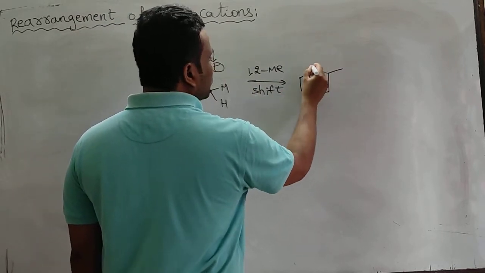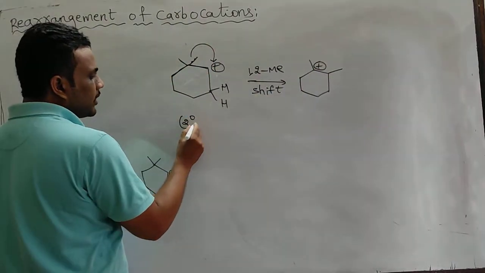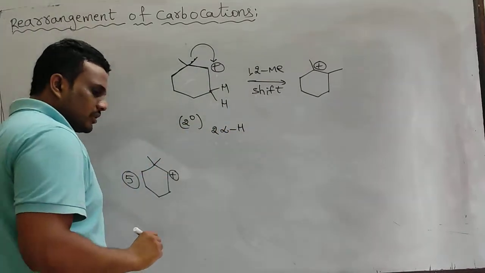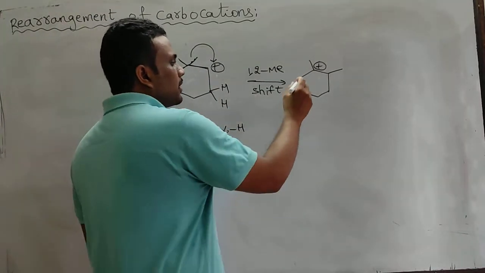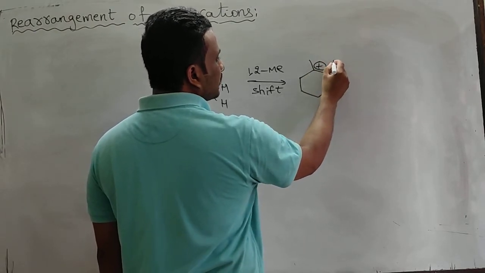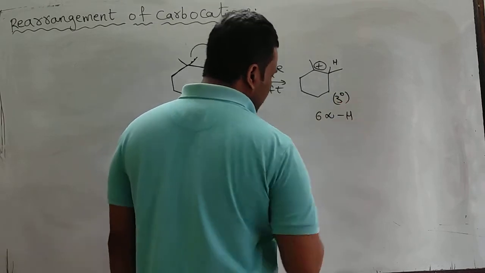When the methyl group shifts here, a positive charge will be formed here. You see, this is a secondary carbocation. This side has no alpha hydrogen, with just 2 alpha hydrogens, only 2 alpha hydrogens. But this one, you see, 3 plus 2, 5, plus 1. Here also 1 hydrogen is there. So 6 alpha hydrogens, a tertiary carbocation.